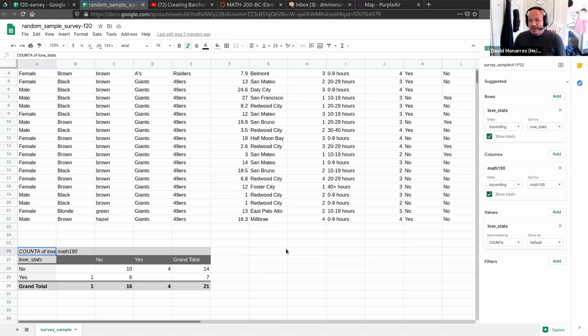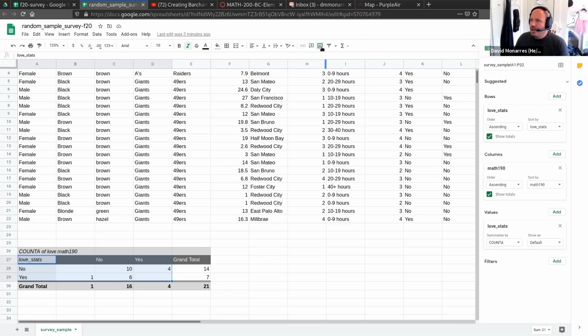Now, the next question becomes, how do we visualize what we just did? The way we're going to visualize it is by creating what we call a comparative bar chart. We're going to create a comparative bar chart almost exactly the same as we did for the other one. I'm going to select everything that isn't a grand total. If you remember, that was a big part of what we did. We wanted to omit the grand total.